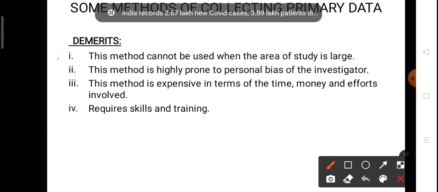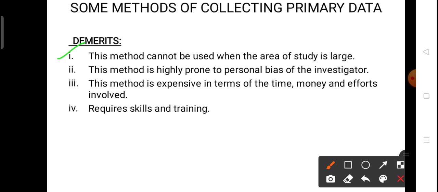First demerit is this method cannot be used when the area of study is large. We cannot use direct personal investigation when the area that we are studying is very large. We cannot visit each and every person and collect the data directly from them, as we have to create a personal contact with each and every person.